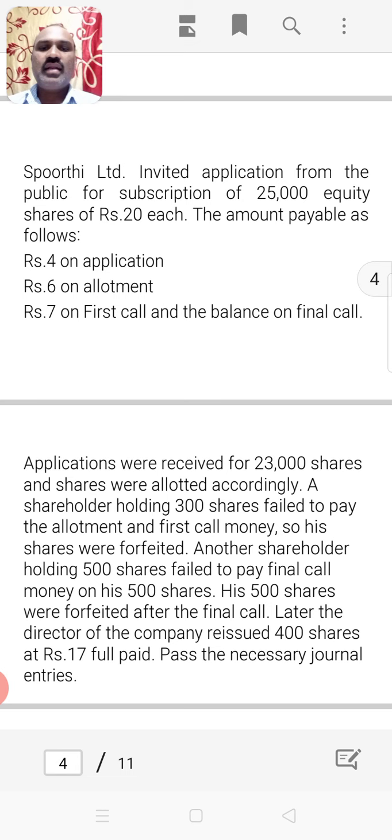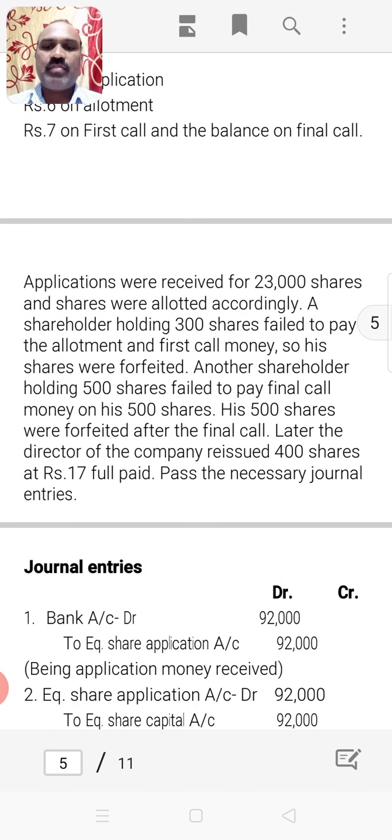A shareholder holding 300 shares failed to pay allotment money and first call money, hence his shares are forfeited. Another shareholder holding 500 shares failed to pay final call money and his shares are also forfeited. Later, the director of the company decided to reissue 400 shares at the rate of 17 rupees, fully paid. Now, we are supposed to write journal entries for this problem.